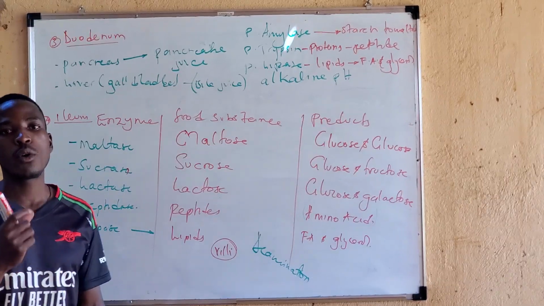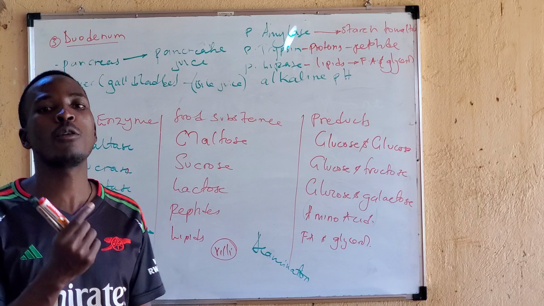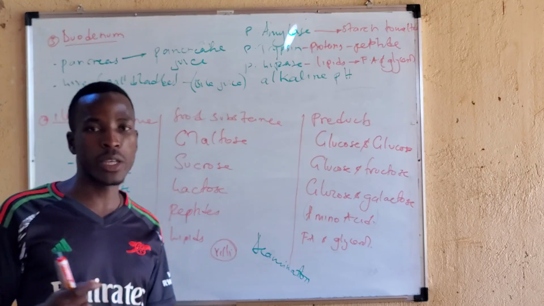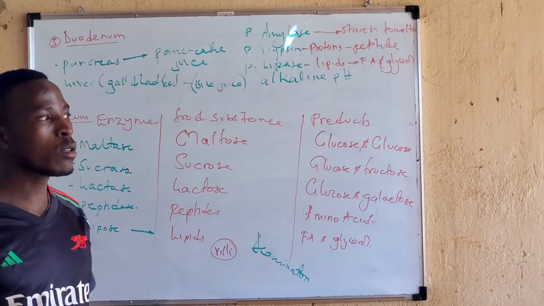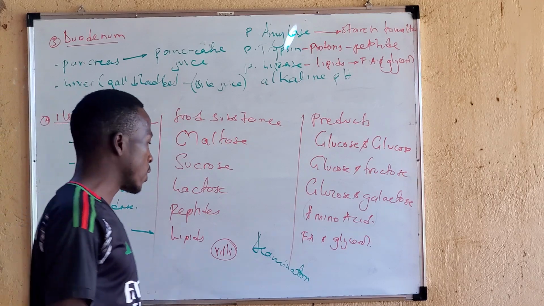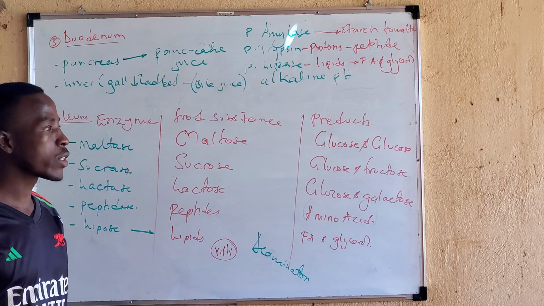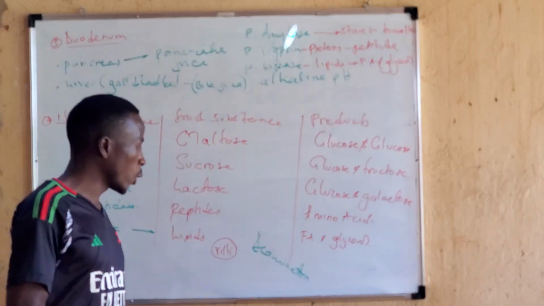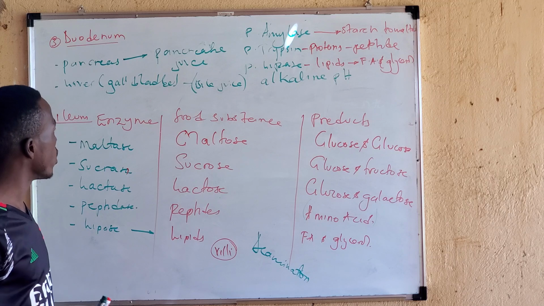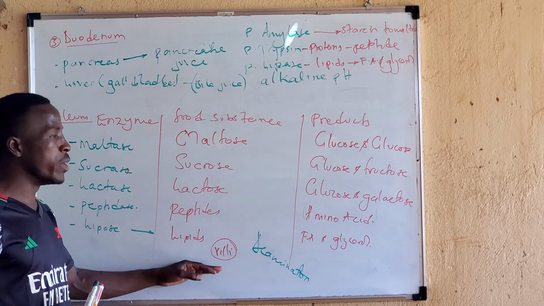Now, the amino group combines with other atoms to form ammonia. Then ammonia combines with carbon dioxide to form urea. This is excreted through the kidney. Okay, now I think we have understood the process of digestion of beans